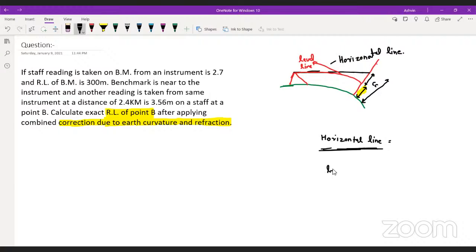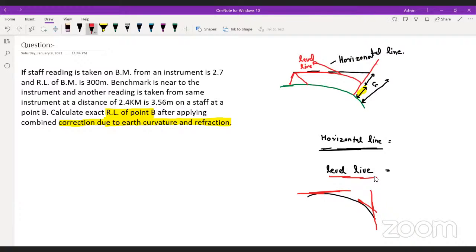Now the level line. It is the line which is always parallel to the earth's surface. So if it is my level line, at every point my horizontal line will be tangential to this level line. Yes or no? What is the horizontal line and what is the level line? I think you guys have understood this thing.